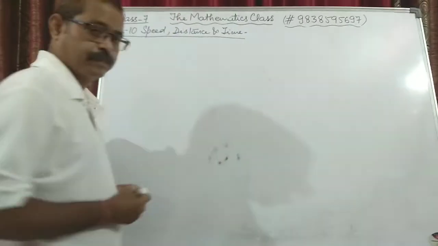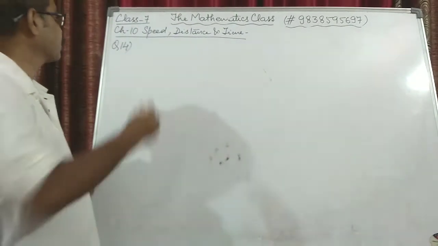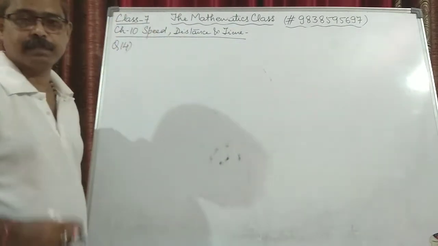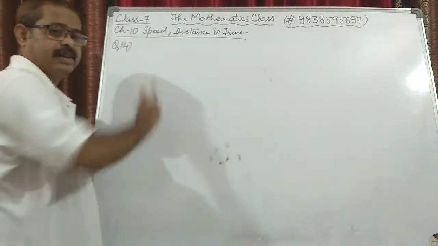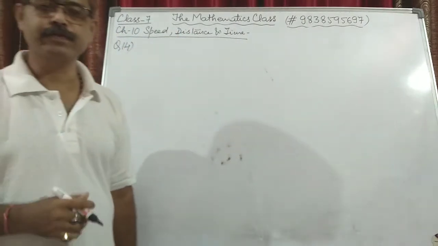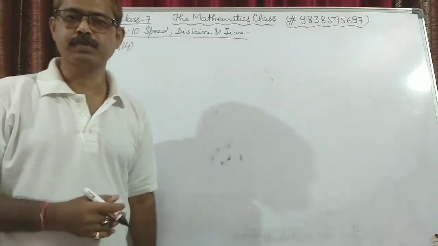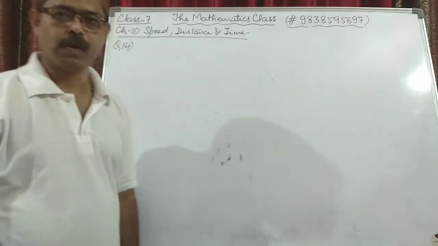Mathematics class. This class is for class 7 and the chapter that we are studying is chapter 10, speed, distance and time in your textbooks that we follow. The name of the textbook is ML Agarwal. I hope you all know.